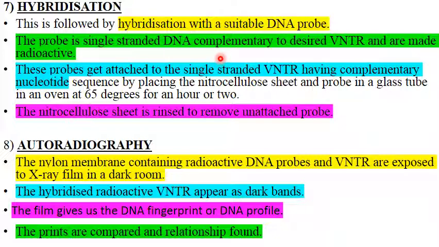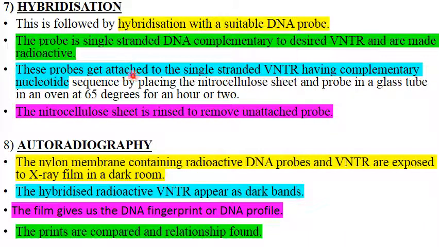So for G we are going to put C, T, A, G, C, C, G. So that will be our single stranded DNA probe, complementary to the desired VNTR, any VNTR we have in mind. And how to make it visible? We'll make it radioactive. And now these probes will get attached to the single stranded VNTR.